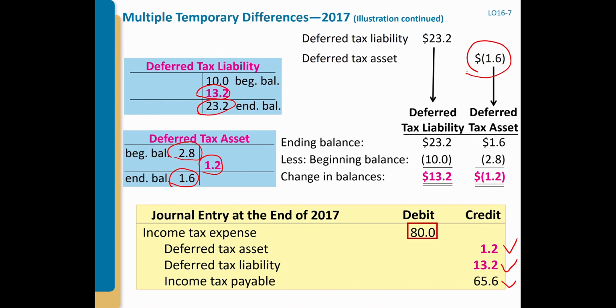Based on the total future deductible amounts times the tax rate. So it should be 1.6. So how to make it become 1.6? That's why you need to credit 1.2 to make it become 1.6. You need to credit. That makes sense, everyone?